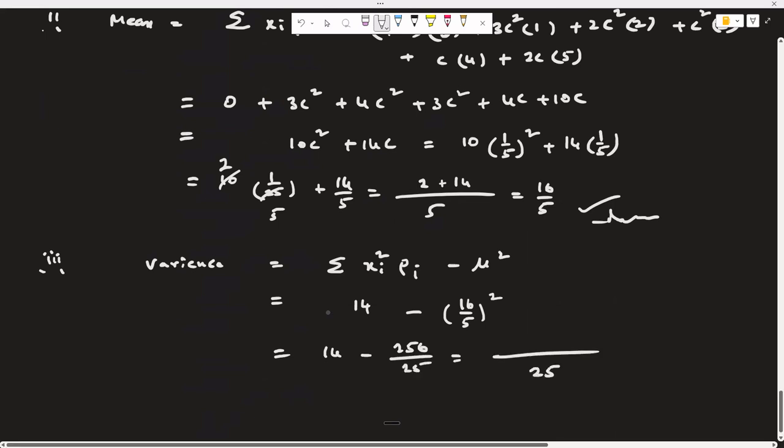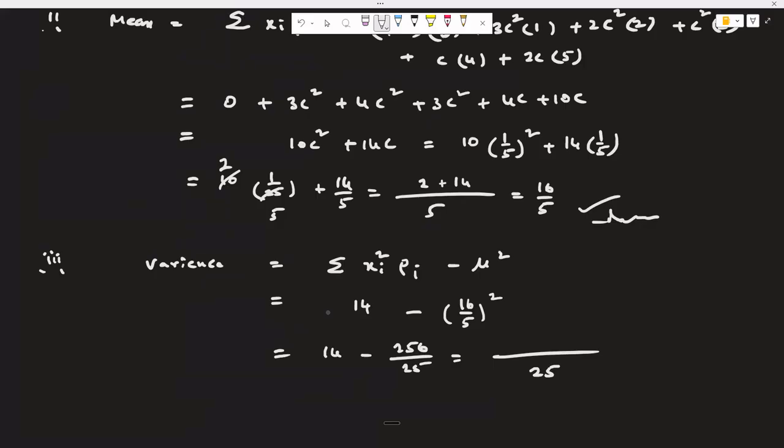And perform LCM 25. 25 14s are 350. We should calculate 14 25s. 4 5s are 20, 0, 1 2s are 2, 5 plus 8, 13, 0, 5, 350. 350 minus 256.